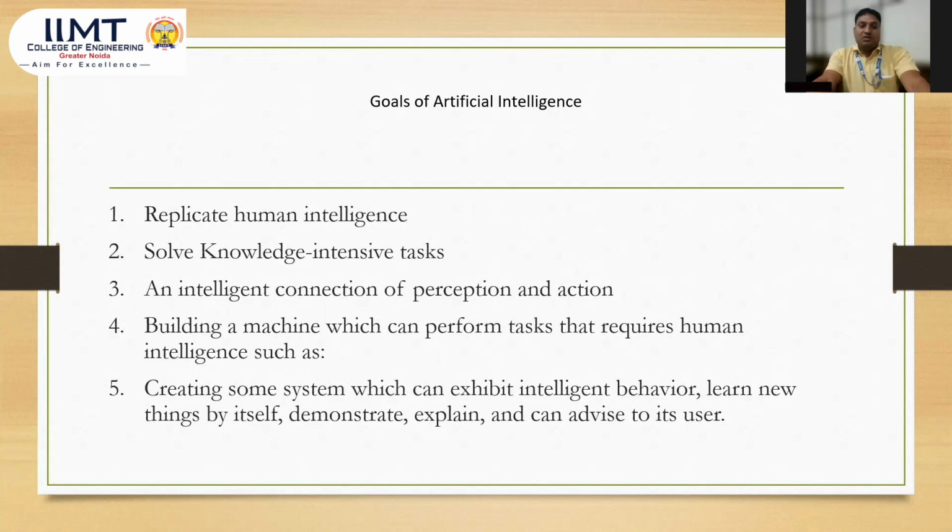Now the fourth point is building a machine which can perform tasks that require human intelligence. Here are some kinds of machines designed by humans, and they can perform different types of tasks, like the vacuum cleaner in home appliances. This kind of product was first introduced by artificial intelligence, known as the vacuum cleaner.